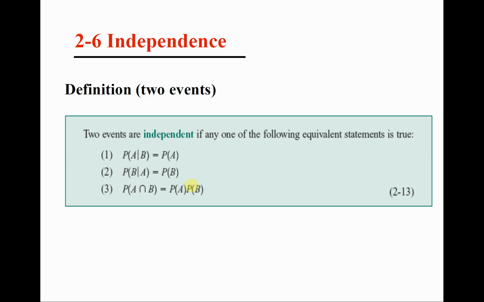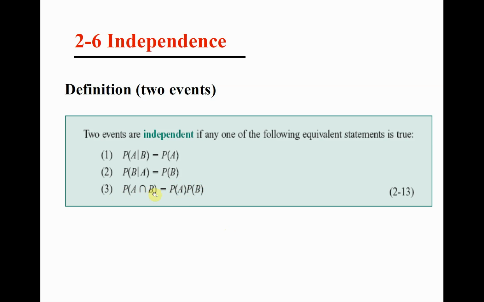Obviously, if two events are not independent, we call them dependent. So independent, the opposite of it is dependent. Now let me say a note here. In the previous lectures, we came across the idea of mutually exclusive. So what was the meaning of mutually exclusive? Two events are mutually exclusive if their intersection is equal to zero, not the product. No, it is just equal to zero.